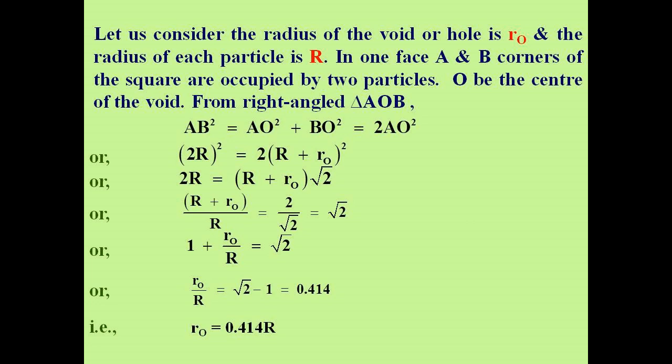From right angled triangle AOB, AB squared equals AO squared plus BO squared equals 2 AO squared, or (2R) whole squared equals 2 of (R plus r_o) whole squared, or 2R equals root 2 of (R plus r_o), or (R plus r_o) by R equals 2 by root 2 equals root 2, or 1 plus r_o by R equals root 2, or r_o by R equals root 2 minus 1 equals 0.414, that is r_o equals 0.414 capital R.